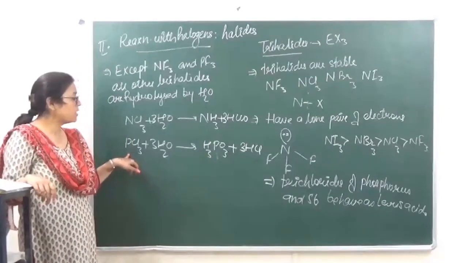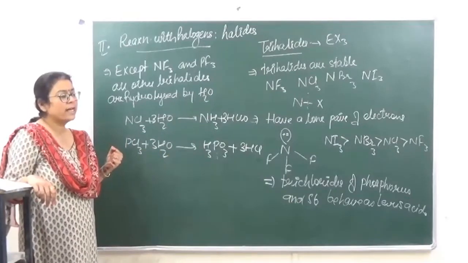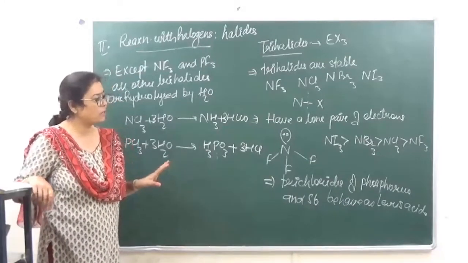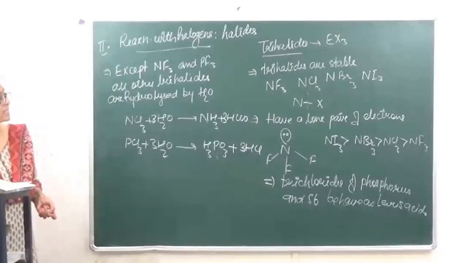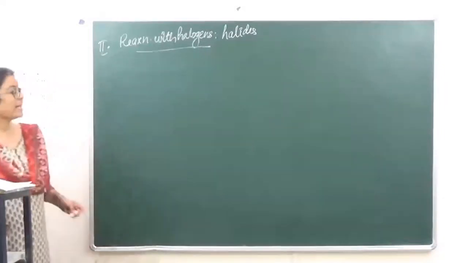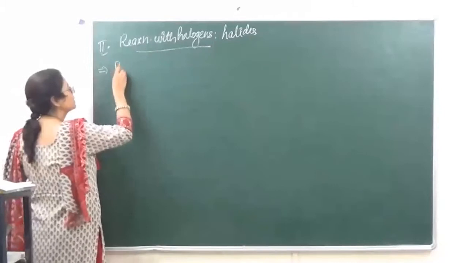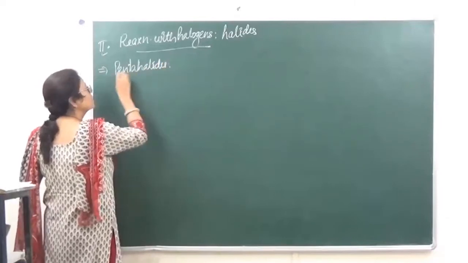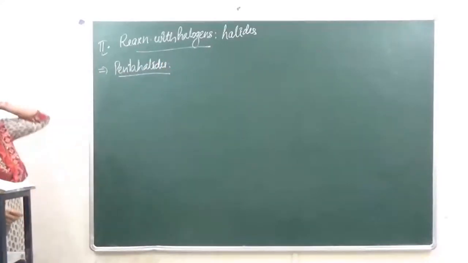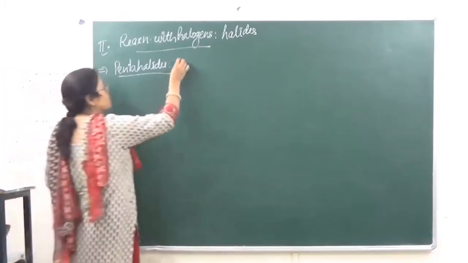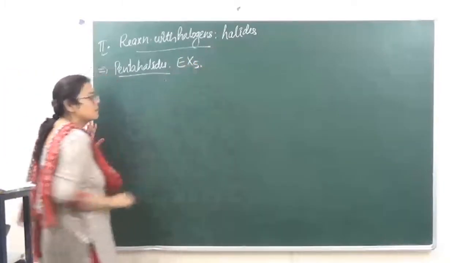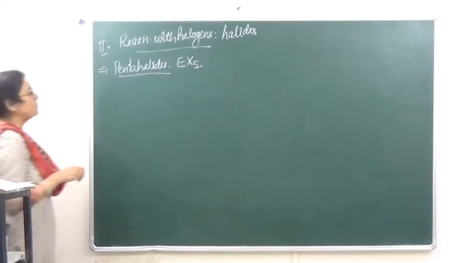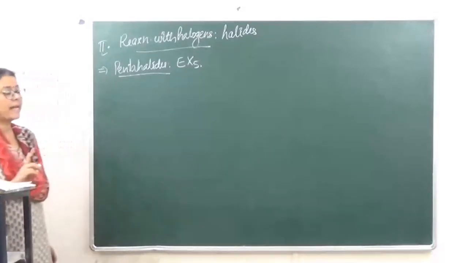ठीक है, और PCl3 क्यों इलेक्ट्रॉन्स अट्रैक्ट कर रहा है? That is because of the presence of vacant d orbitals which are present. ठीक है, have you understood? Okay. फिर उसके बाद next, second we go to pentahalides. The second type of halides which are formed, they are pentahalides. Pentahalides of the type EX5. ठीक है, so it forms pentahalides of the type EX5, and we have already done that nitrogen does not form pentahalides.